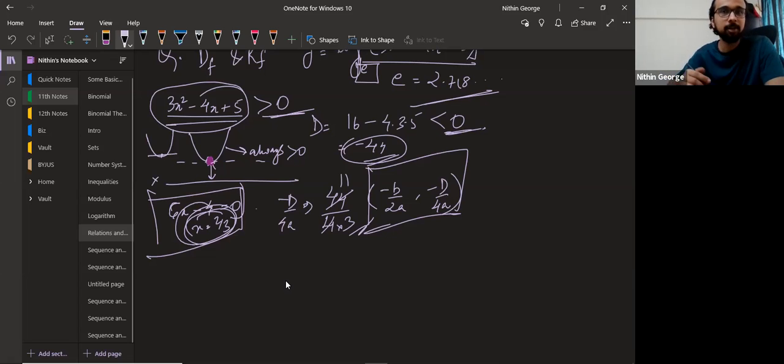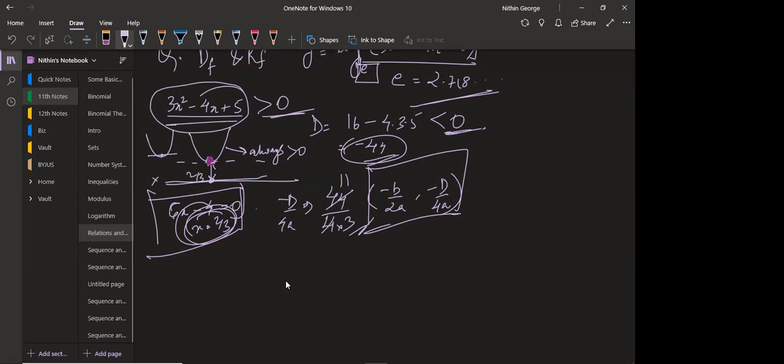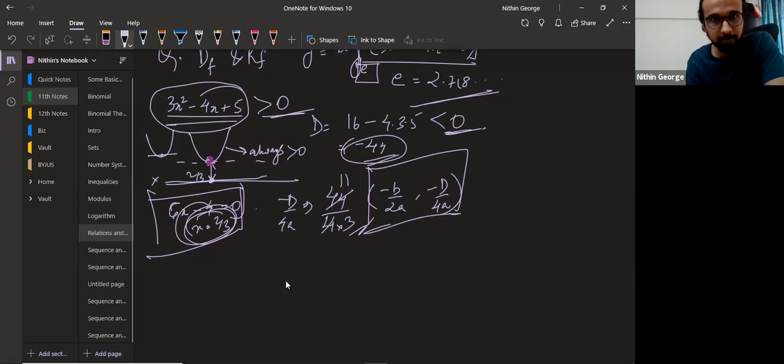It's not required. Look, the idea here is, listen, okay? At the value 2 by 3, when x is equal to 2 by 3, the function takes the value 11 by 3. That's the minimum. Everywhere else, it will be greater than 11 by 3. Is that clear? This much? Yes, sir. Okay, this is the context.